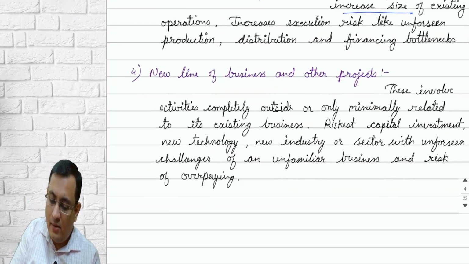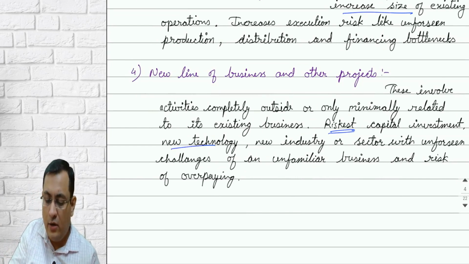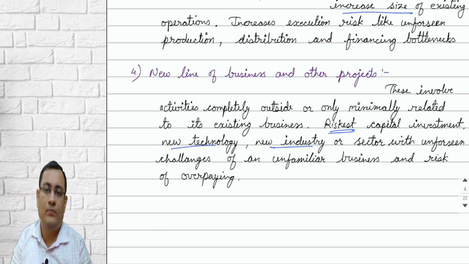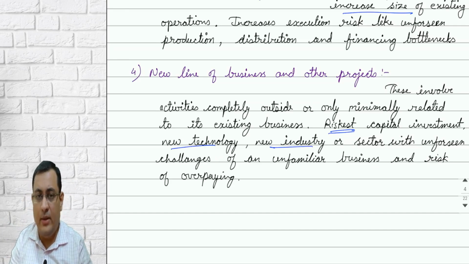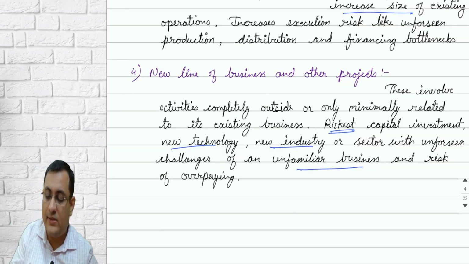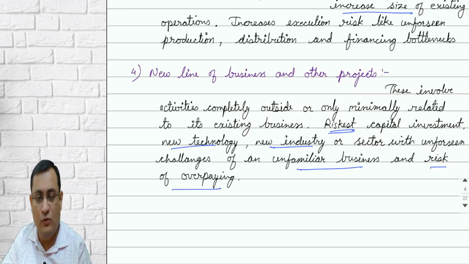New line, riskiest, highest risk. Getting into new technology, new industry, new sector, new geography. Highest risk will be there because you are getting into an unfamiliar business, and there is a risk of overpaying because you are not actually aware of the correct value of that particular investment. It is new for you.